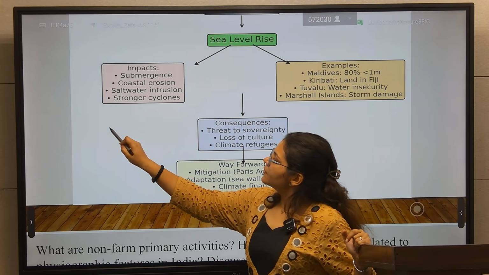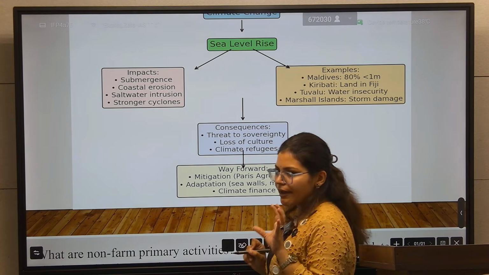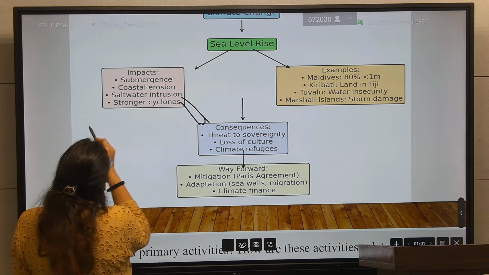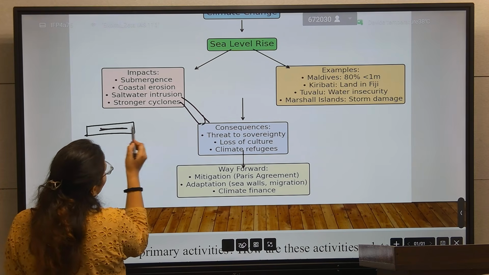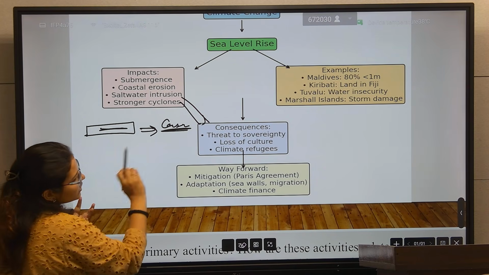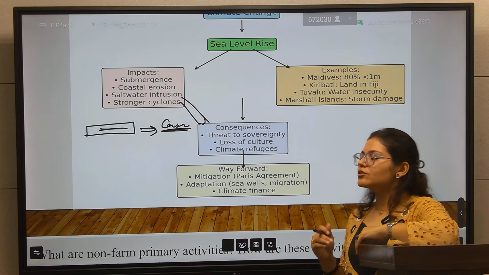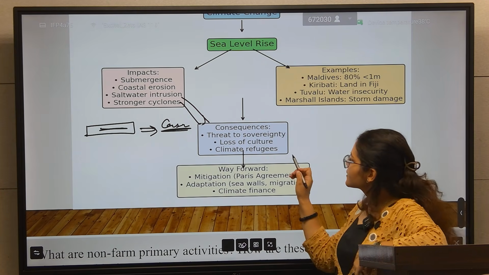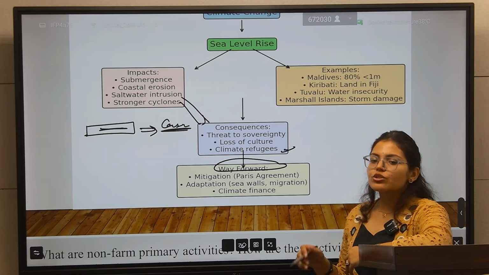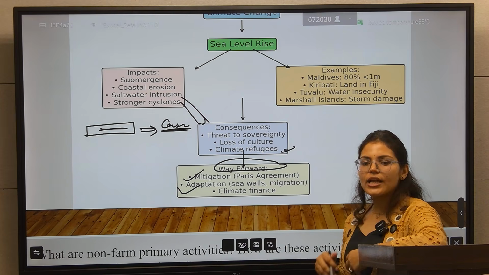See, this is a 10 marker question, so you don't have much space to write. So first, in the subheading you will write the impact, and then in the next you will write the consequences. So I merge that. Here, submergence will threaten the sovereignty of that small island, loss of culture, climate refugees, and the way forward. In the conclusion, there should be a solution: mitigation strategy, adaptation strategy, and climate finance.